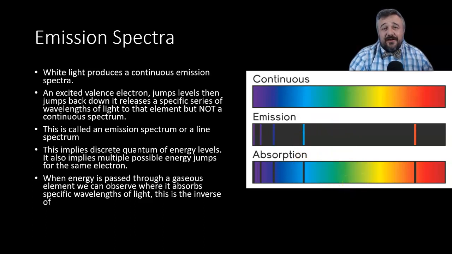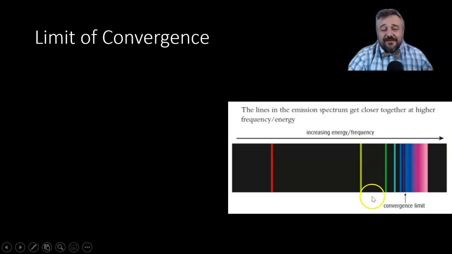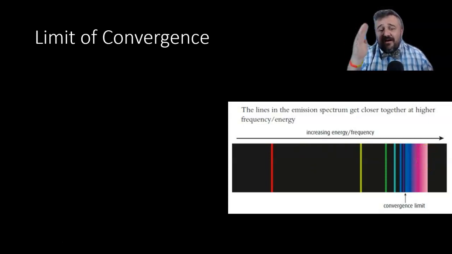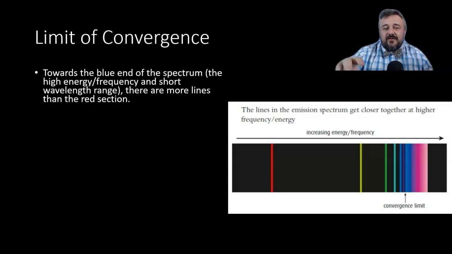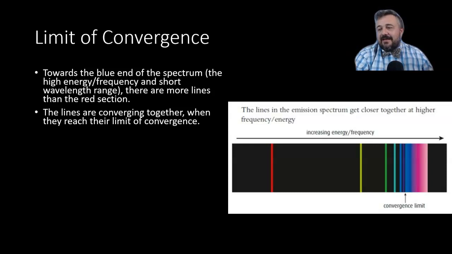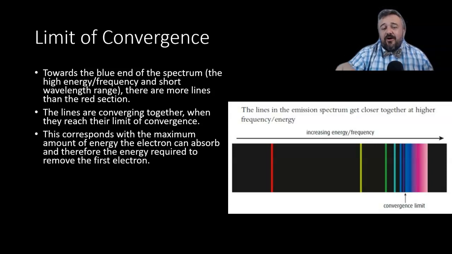All right, and that brings us to another idea, the limit of convergence. This is a fun one, right? You'll notice our emission spectrum here, this is still hydrogen, has been flipped around. So we have the blue on this side, and that's because blue is the shortest wavelength but the highest energy or frequency. As we get closer to the higher energy end, we end up with more and more lines, and that's called convergence. Towards the blue end, again, there are more lines than the red ones. As they come together to the maximum, which is different for each atom, we call that the limit of convergence. And the limit of convergence corresponds with an amount of energy.